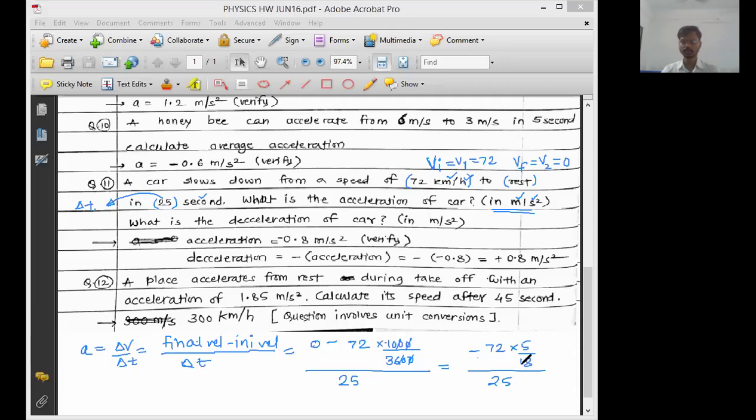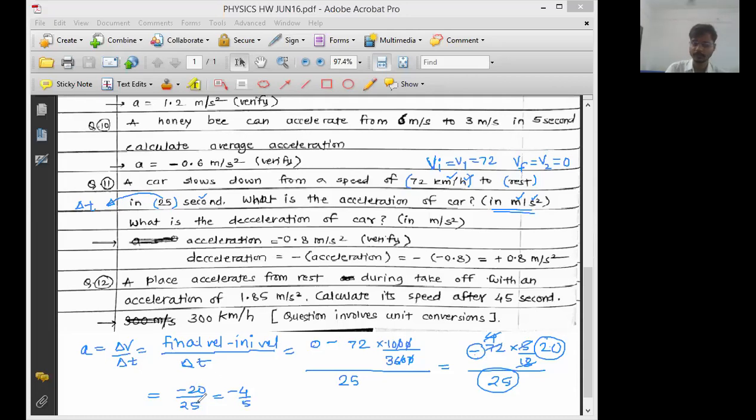Okay, 18 into 4 is 72, right? So that division will become equal to 4. Now 4 into 5 will be equal to 20. So this minus sign and this 20 will become minus 20. Minus 20 upon 25. So let me write here. Minus 20 upon 25 will become what? Minus 4 upon 5. 5 divides both.